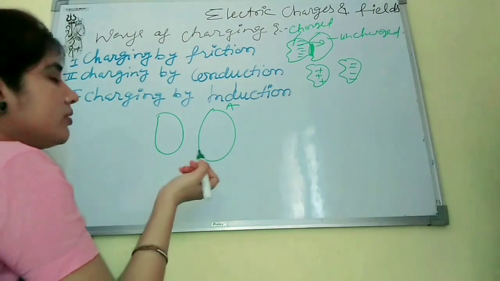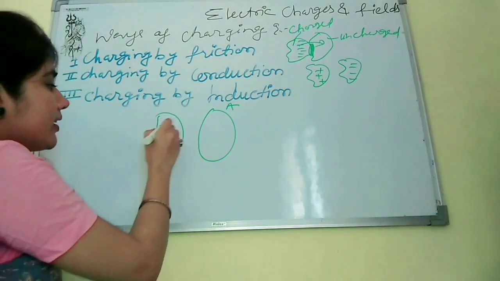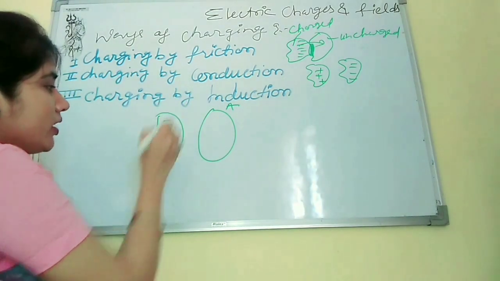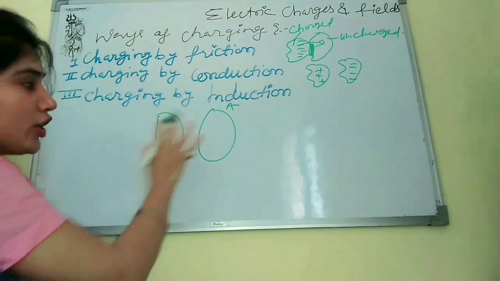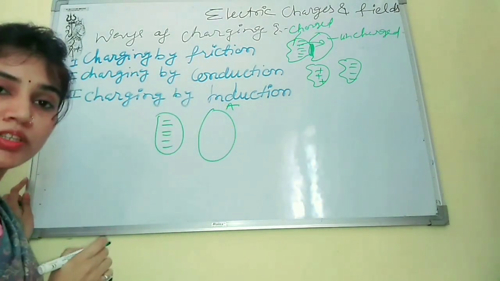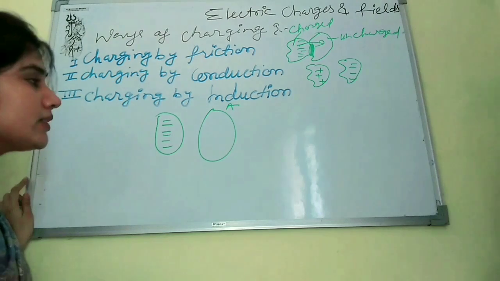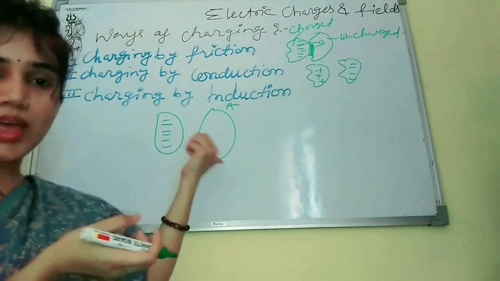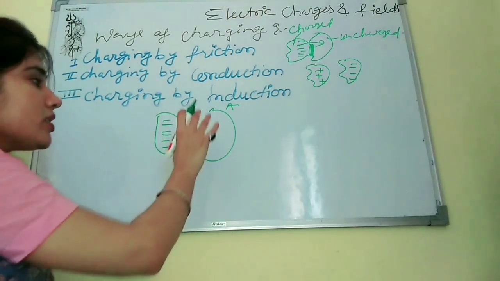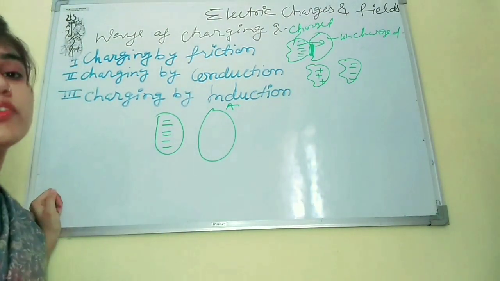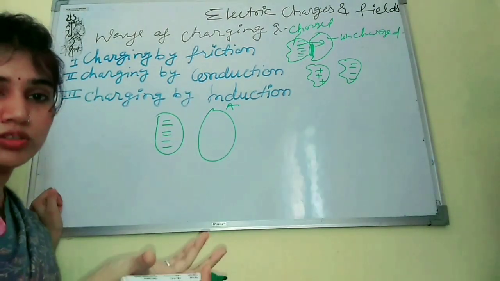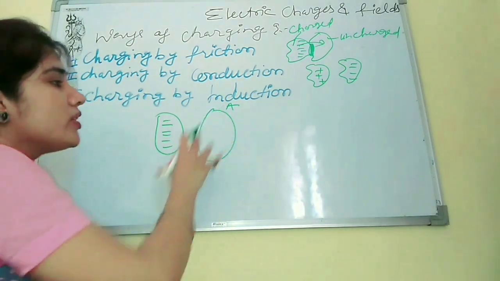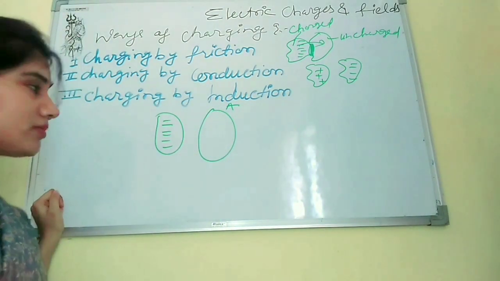So what we will do is bring a negatively charged body near this neutral body. This is neutral, but it doesn't mean it doesn't have charges. It has equal positive and negative charges, and they cancel each other out. That's why this body is called a neutral body.